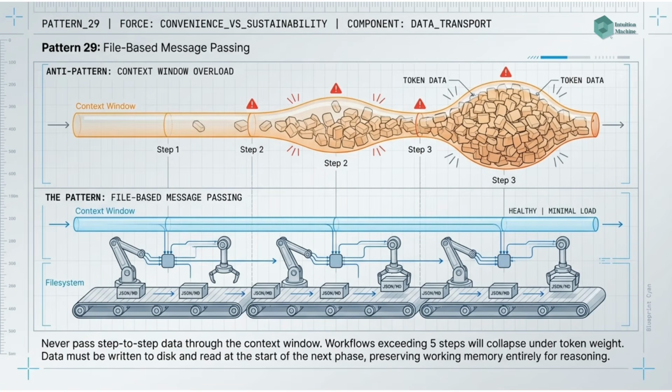Pattern 29. File-based message passing. Each step in an orchestrated workflow writes its output to a specific file path declared in its explicit I/O contract. The next step reads that file path at startup. No step passes its output to the next step through the context window.